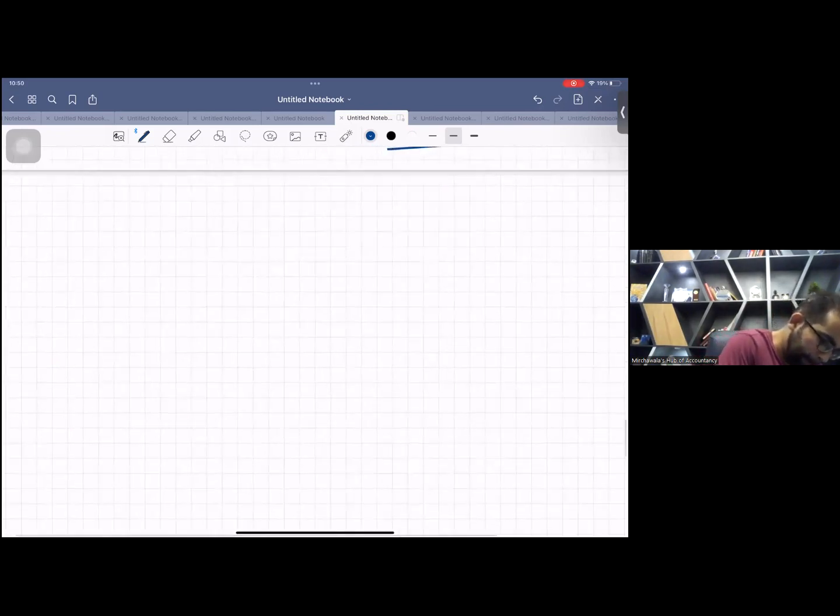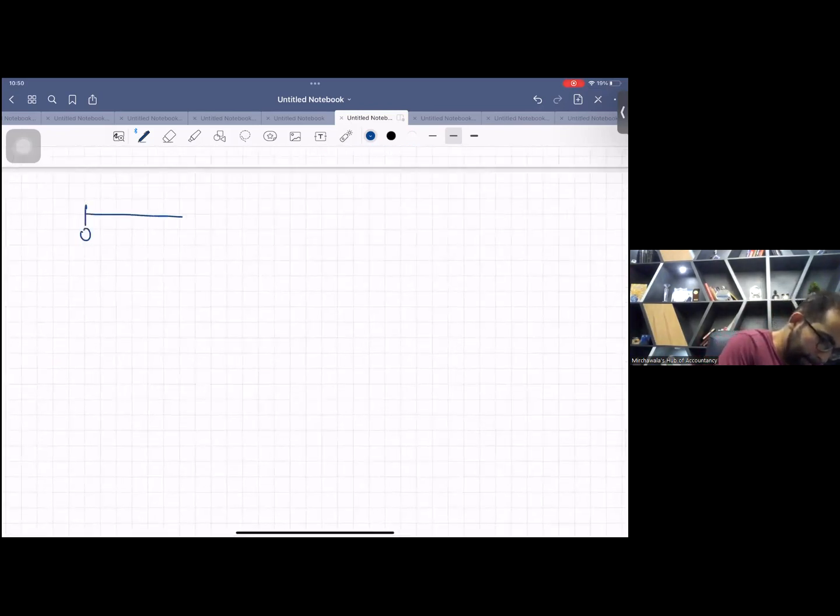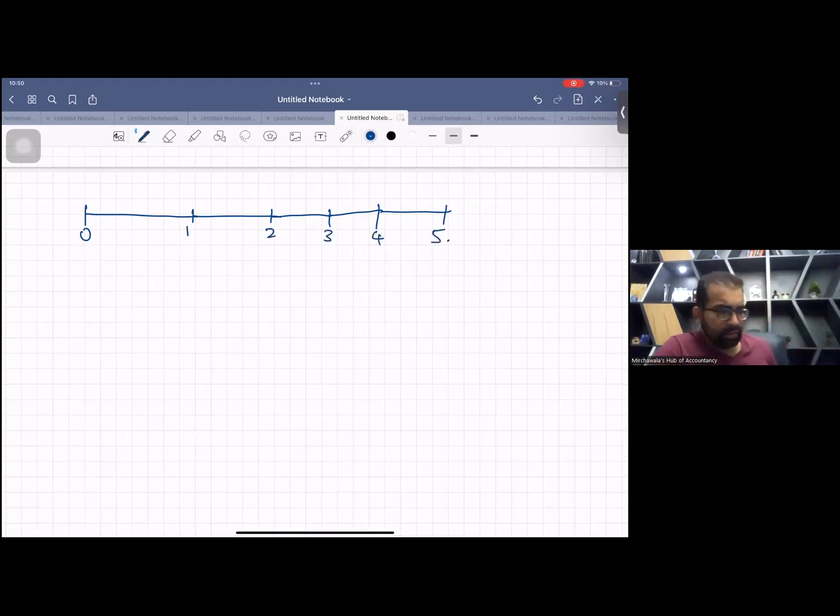See this. Just for your easiness, I'm doing this: 1, 2, 3, 4, and 5. The loan is, I think, 80 million. 80,000 times 5%: 4,000, 4,000, 4,000, 4,000 and 4,000.